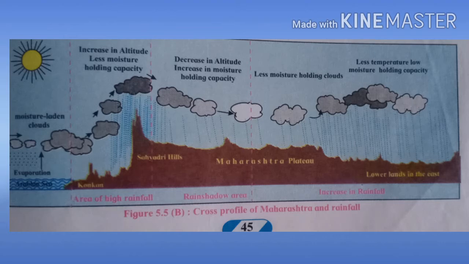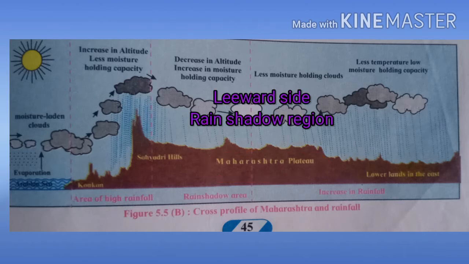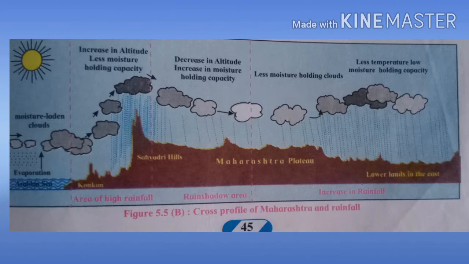So here we can see the Maharashtra plateau. We receive orographic rainfall because it is a rain shadow region, the leeward side of the wind. And again, in the diagram, the moisture holding capacity is increasing, and from the Sahyadri hills up to the Maharashtra plateau, the evaporation is mainly occurring, and again the wind is blowing there, and while moving its moisture holding capacity reduces, and we can see low temperature. So condensation is occurring and it is precipitating here.